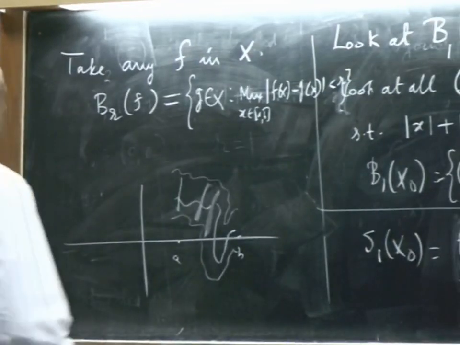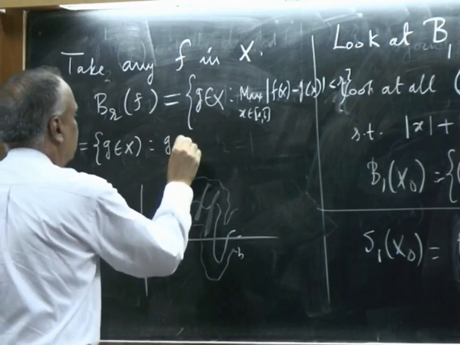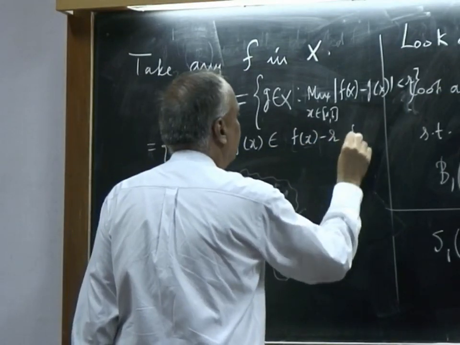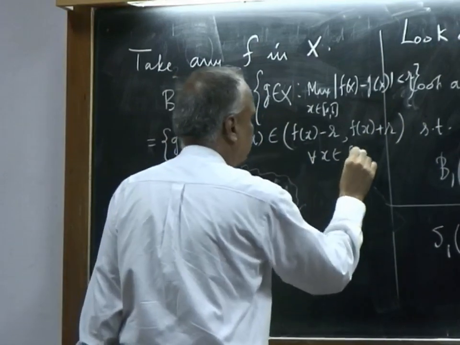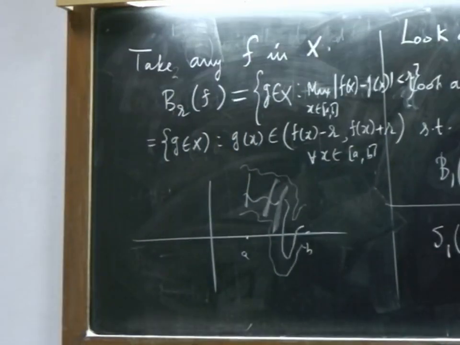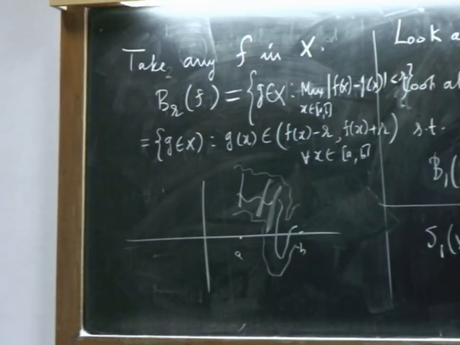So, it will be the set of all g in X such that g(x) lies between f(x) minus r and f(x) plus r for every x in [a, b]. It cannot go below more than r, it cannot go above more than r. So, it lies between these parallel bands. Take the curve, make the parallel band of width r on both sides, and any curve which wiggles between these two bands is a candidate to go into that ball.